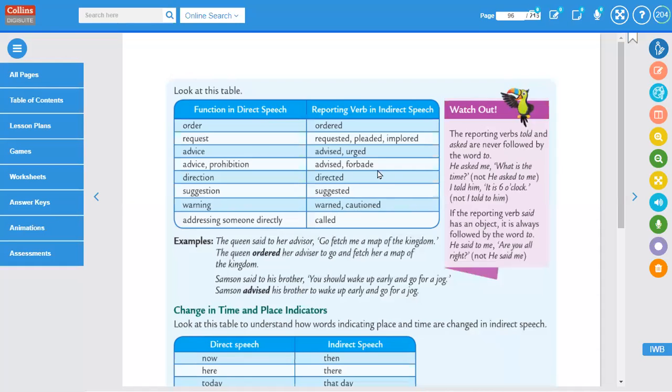No, there is something wrong. It should be "not to go in the dark." Yes. Mrs. Macpherson advised her... I think ma'am, Mrs. Macpherson warned her student. Don't you think we should use the word warn?